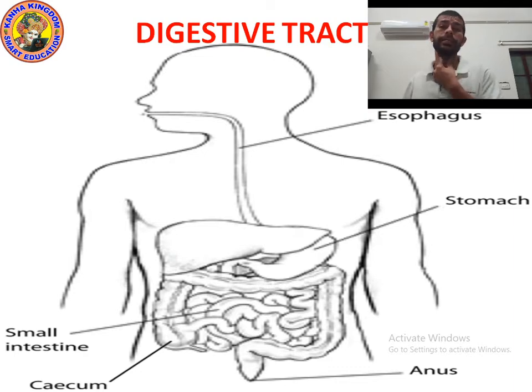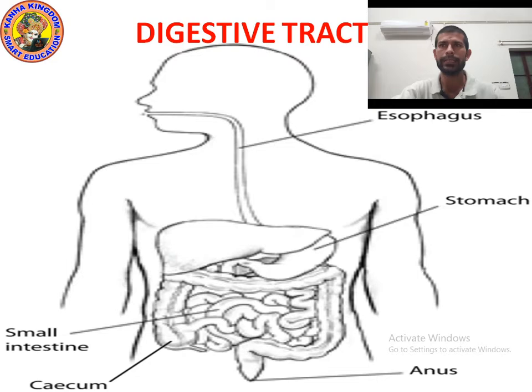Second part is esophagus. Can you see the picture of esophagus? Esophagus is a food pipe. Yes, you can also say esophagus is also known as food pipe. Next is the stomach.